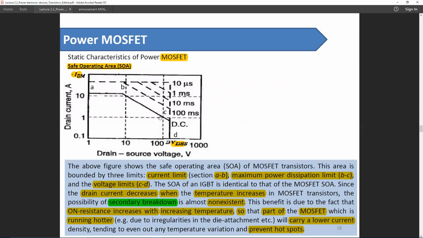This is the safe operating area of a MOSFET. Since the MOSFET will show a similar behavior to a resistance, and the resistance of a conductor is proportional to temperature, if temperature rises, so does the resistance. And an increase in resistance will drop the current. So there will be no secondary breakdown or positive feedback loop in the case of a MOSFET. So due to the absence of secondary breakdown, the safe operating area of a MOSFET is much larger compared to a BJT.